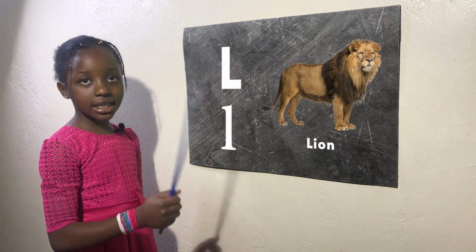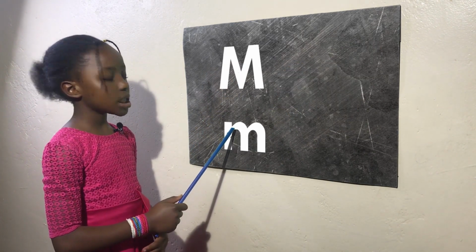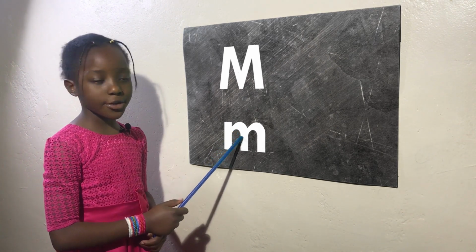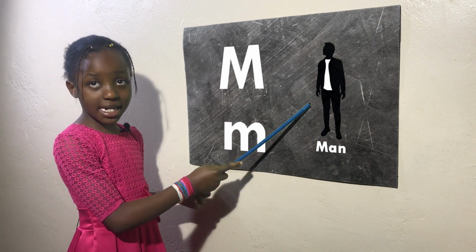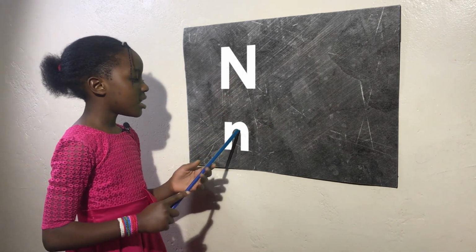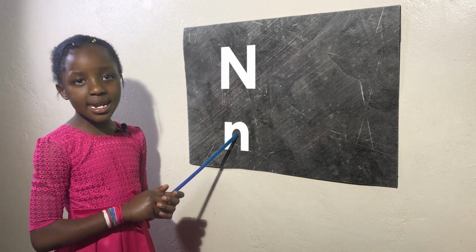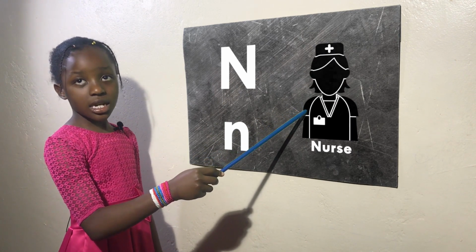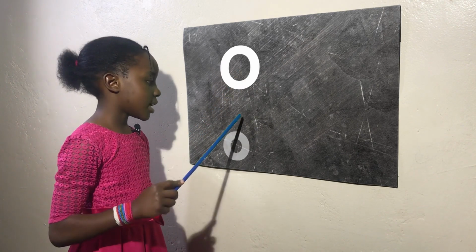The next letter is M, uppercase M and lowercase m. The sound is m for man. The next letter is N, uppercase N and lowercase n. The sound is n for nest. The next letter is O, uppercase O and lowercase o.